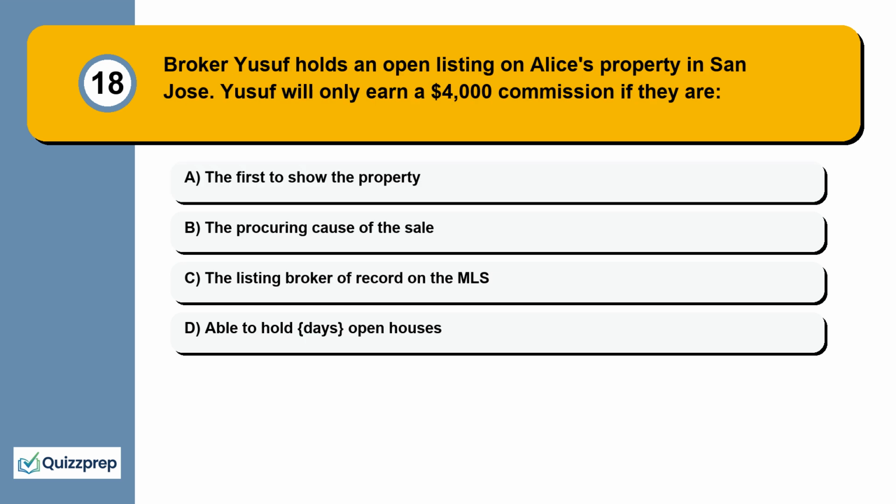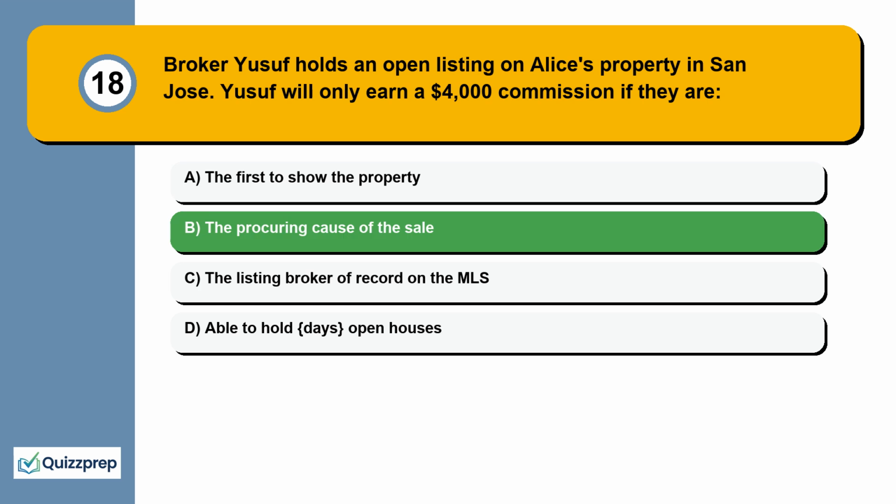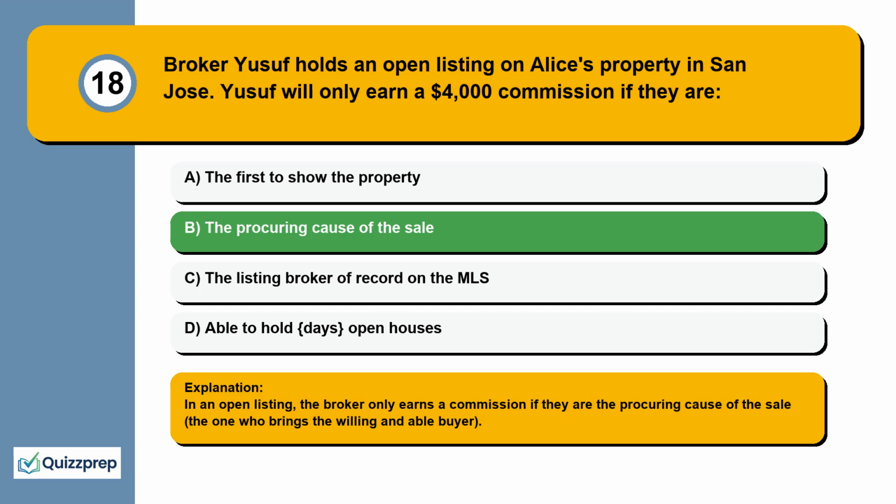Question 18. Broker Yusuf holds an open listing on Alice's property in San Jose. Yusuf will only earn a $4,000 commission if they are the first to show the property, the procuring cause of the sale, the listing broker of record on the MLS, able to hold open houses. In an open listing, the broker only earns a commission if they are the procuring cause of the sale, the one who brings the willing and able buyer.